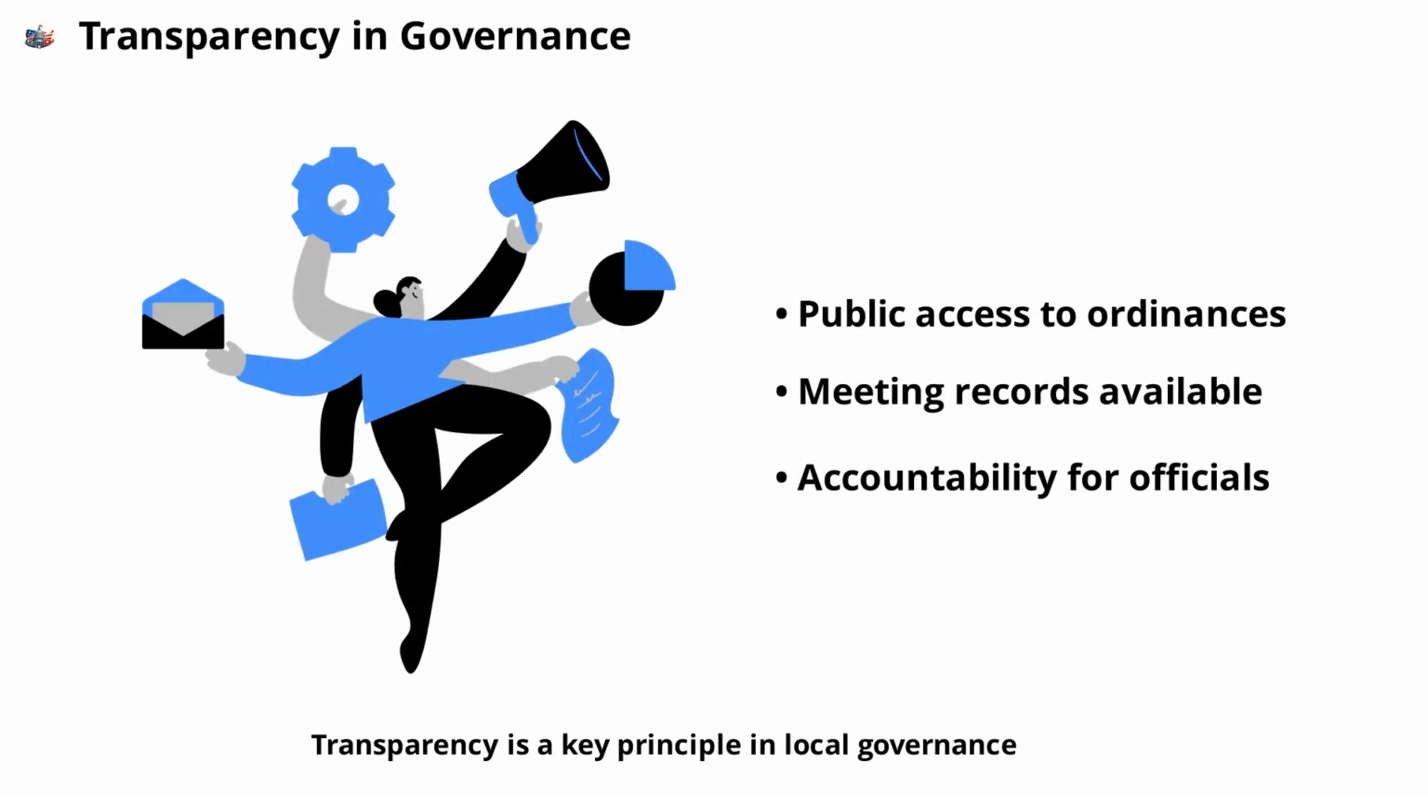Transparency is a key principle in local governance. Cities are required to make ordinances and meeting records accessible to the public. This allows residents to stay informed, hold officials accountable, and participate meaningfully in local decision-making.